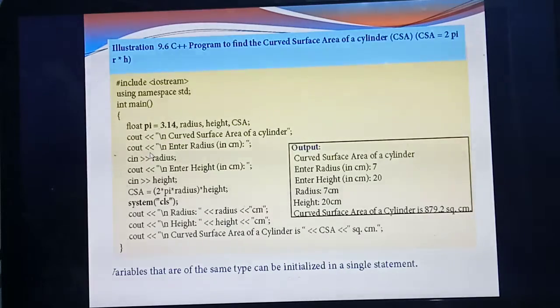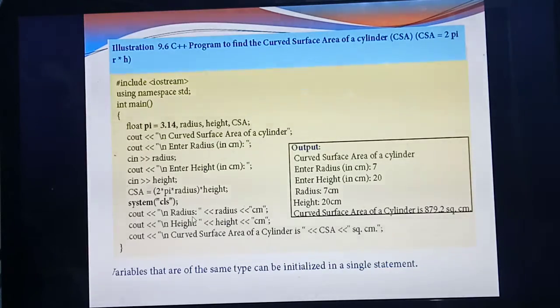Okay. What's the next line in cout? Enter radius in centimeter. So here the user is entering the radius as 7. Okay, so here the radius value is 7. Next, enter height in centimeter. So the height value you are giving is 20. Understood? Now the formula is calculating.